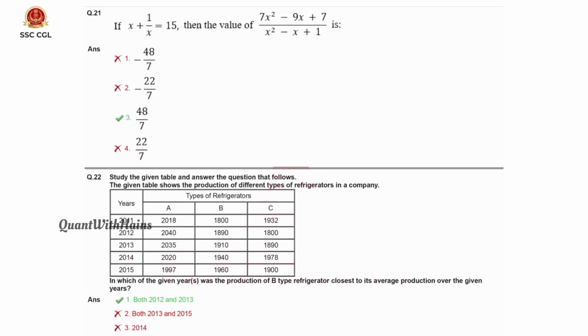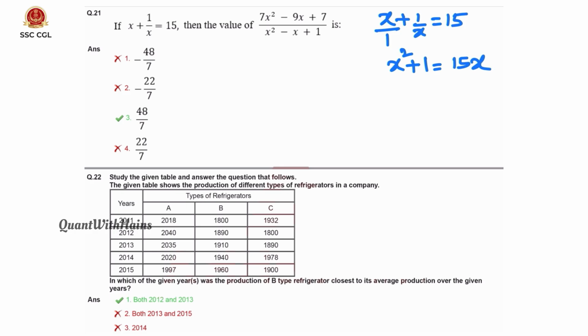The 21st question is an algebra question. Here x plus 1 by x is 15, it is given as 15. That means if we do cross multiplication, since nothing is there the denominator is 1, we get x square plus 1 by x is 15. If we send x to the right side, we get 15x.